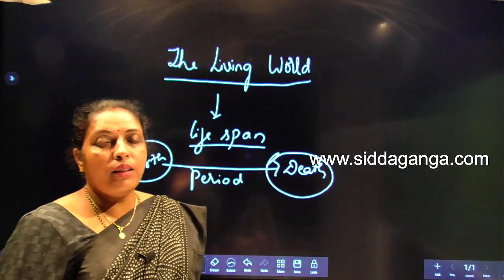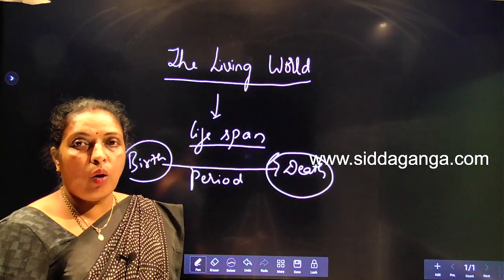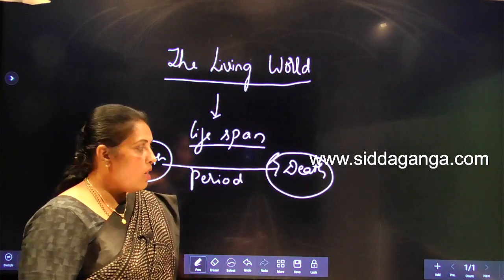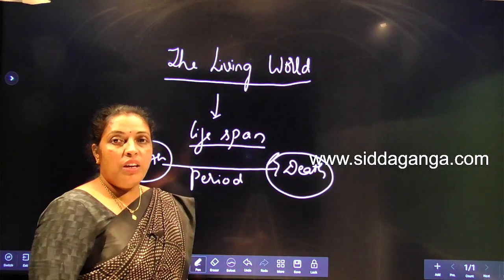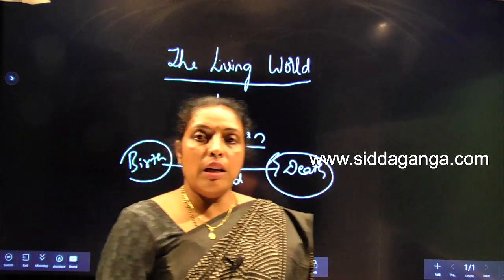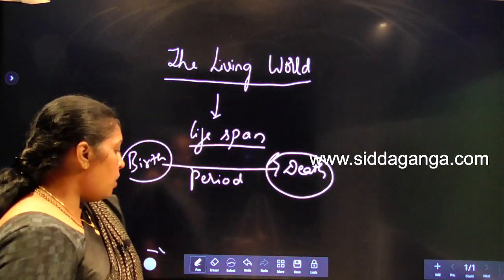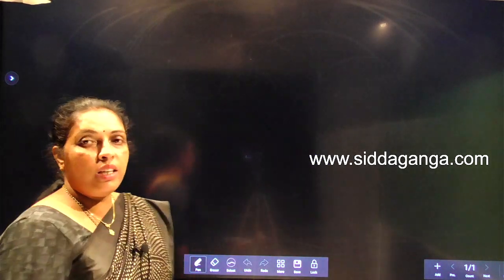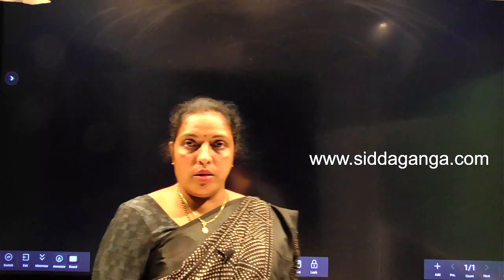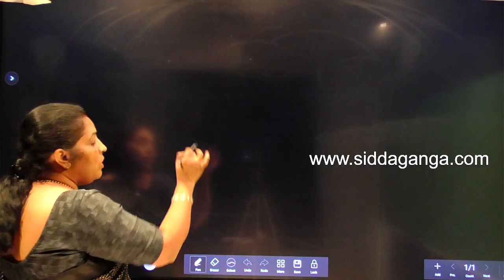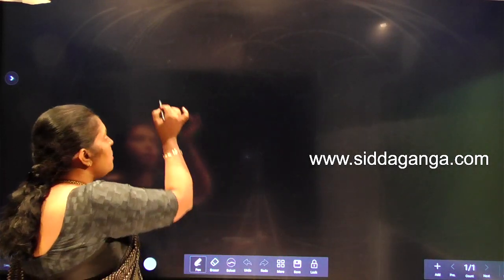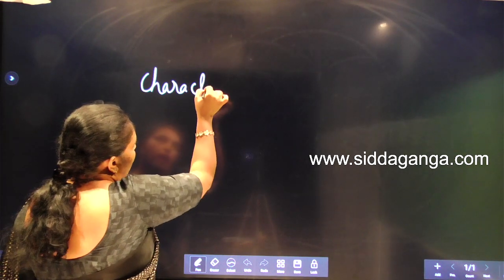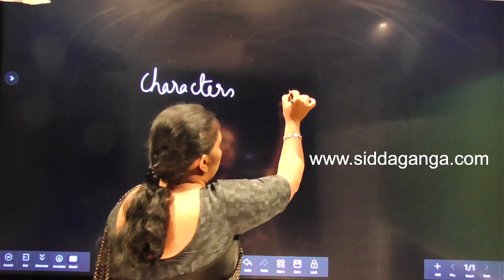This birth and death will not be seen in non-living things. Non-living things ಅಲ್ಲಿ ಹುಟ್ಟು ಮತ್ತೆ ಸಾವು ಅನ್ನೋದು ಇರೋದಿಲ್ಲ. It is seen only in living organisms. Now we'll discuss the characters which are seen only in living organisms, the characters of living organisms. Here we are talking about characters and defining characters.